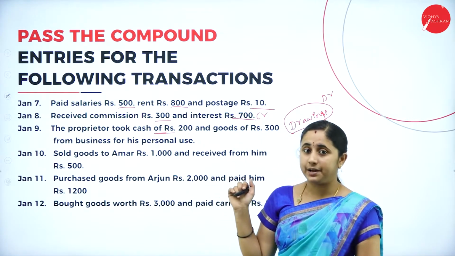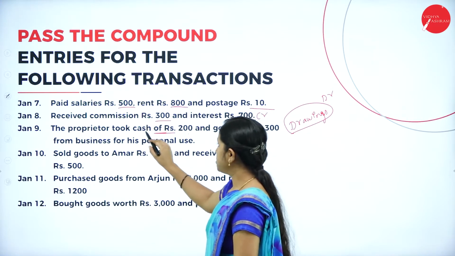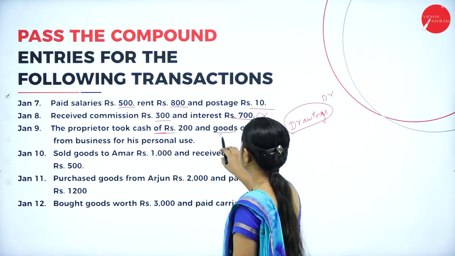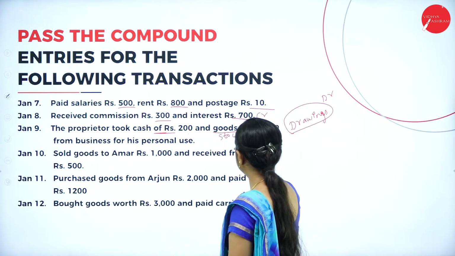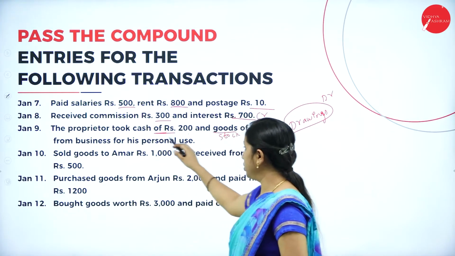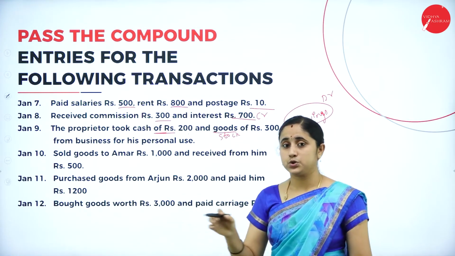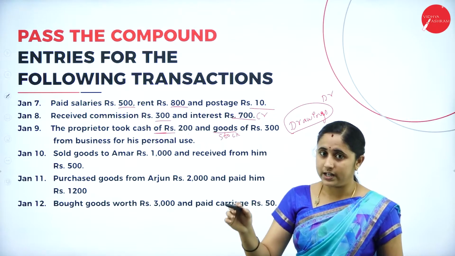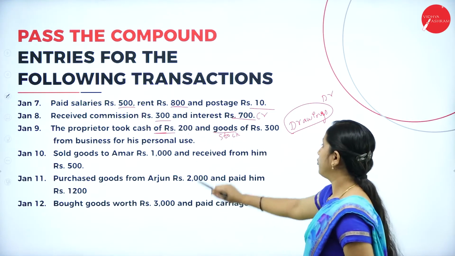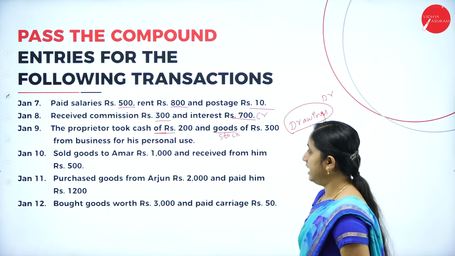Expense should be debit. And cash, he is taking cash and goods, that is stock. It is asset. It says credit what goes out. Cash is going out and stock is going out. So, drawings account debtor to cash account to stock account of rupees 200 and 300.